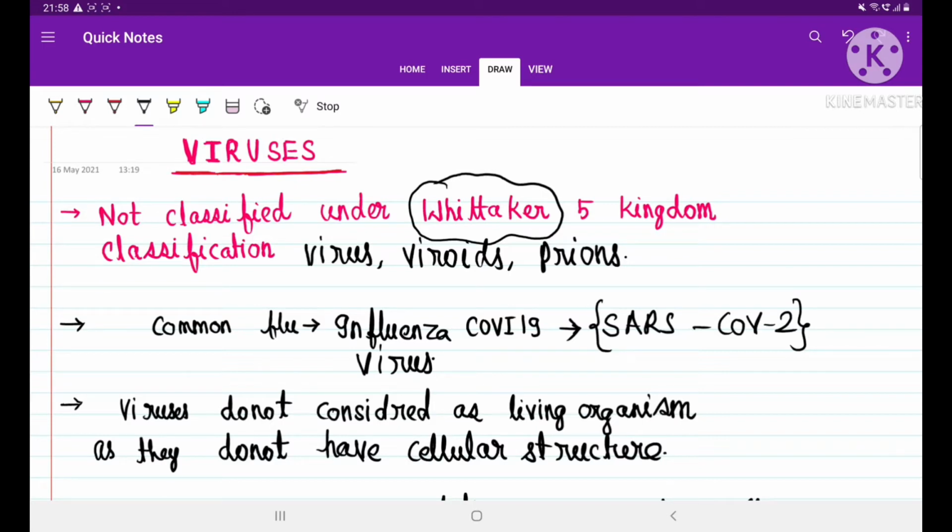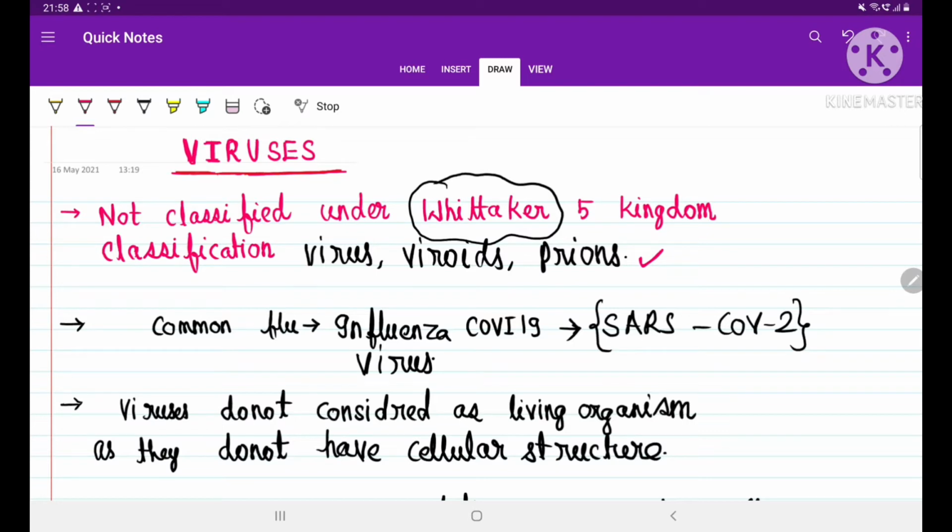Viruses are not classified under the five kingdom classification. R.H. Whittaker, a great scientist, classified this whole living world into five kingdoms. What were those five kingdoms, students? Monera, Protista, Fungi, Plantae, Animalia. But he did not keep these three, virus, viroid and prions, under this five kingdom classification. Why? Because he did not consider all these organisms as living organisms.